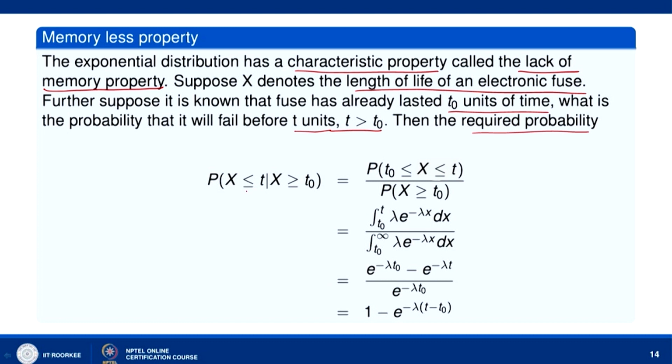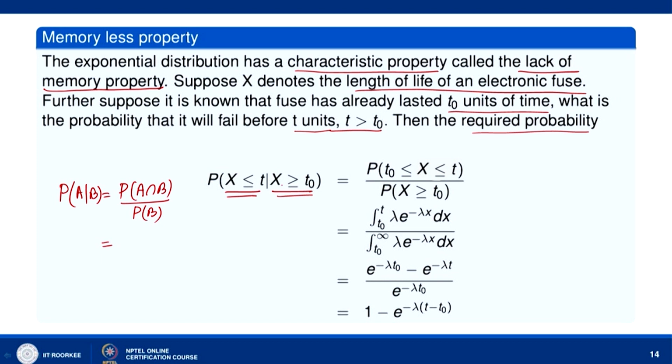X denotes the length of life of an electronic fuse. So, we want the probability that it fails before t units of time. So, x must be less than or equal to t, but given that it has already lasted t naught units of time, so x is greater than or equal to t naught. Now, this is conditional probability. Probability that x is less than or equal to t given that x is greater than or equal to t naught. We know that probability of A given B is equal to probability of A intersection B divided by probability of B.